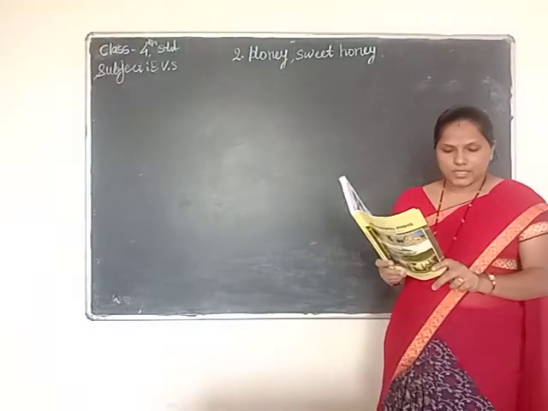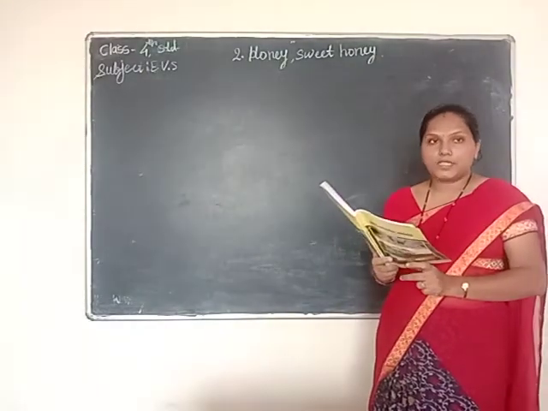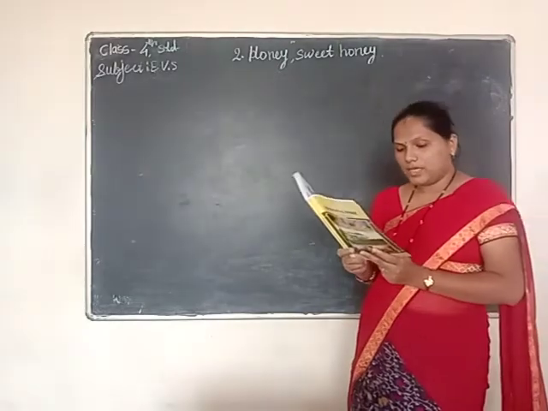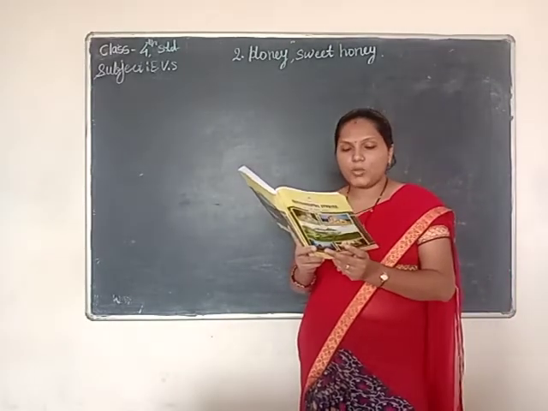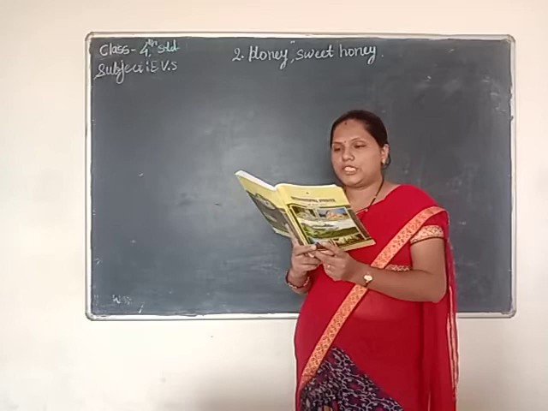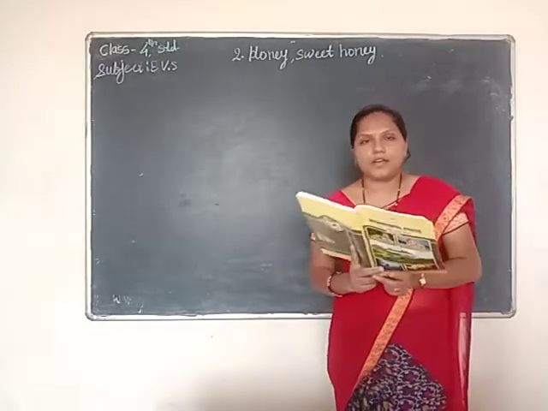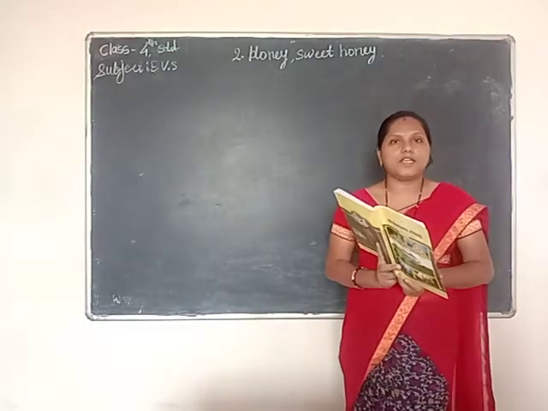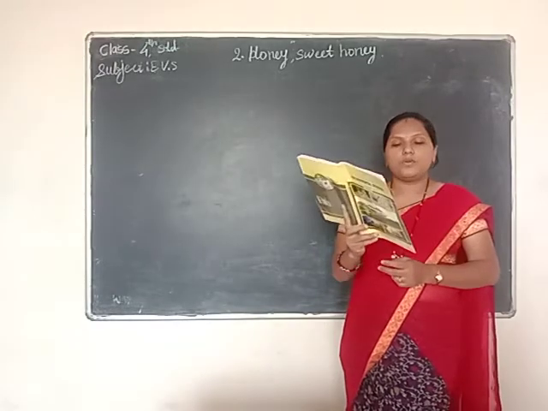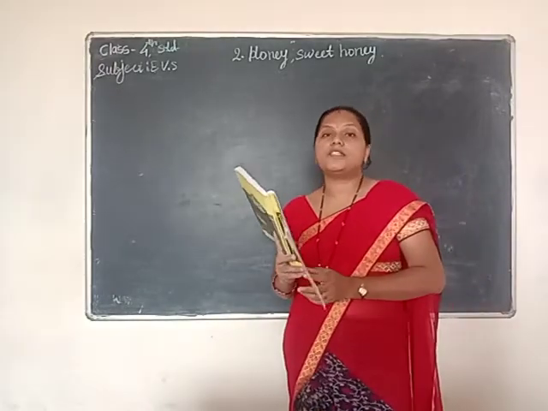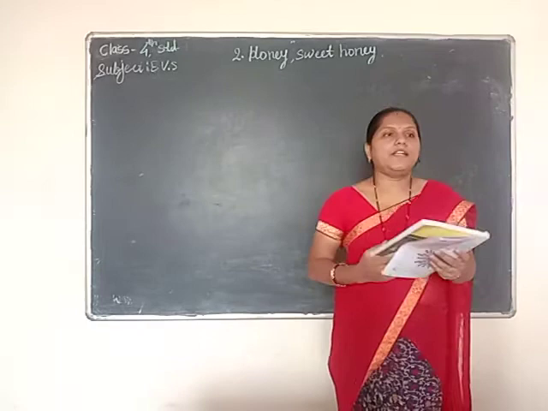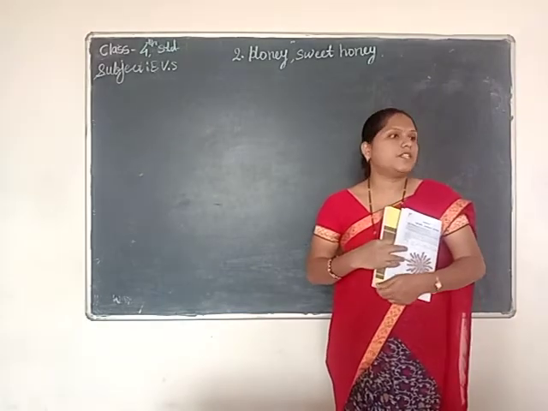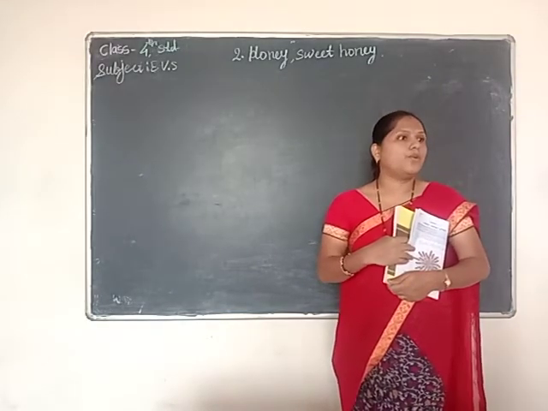Next friend is Tejas. So what is Tejas telling? Listen carefully, children. Oh, look there, how lovely the kittens are. There are also some kittens. His next animal is a kitten. So look there, how lovely the kittens are. Cat babies are called kittens. Do you remember? Do you know?